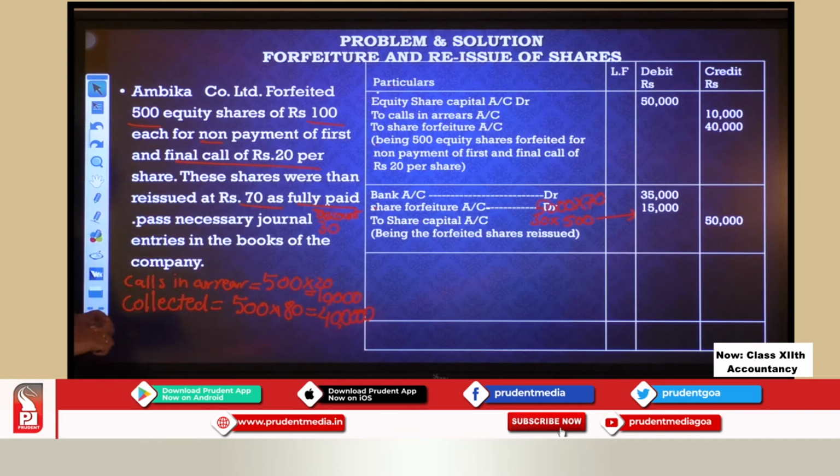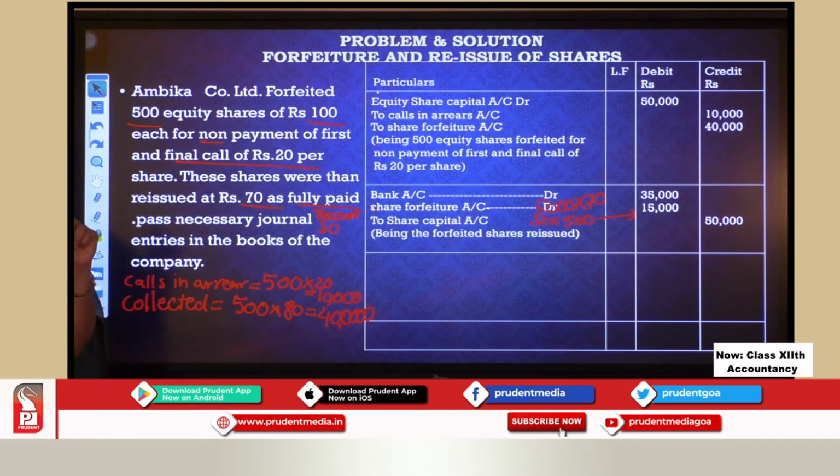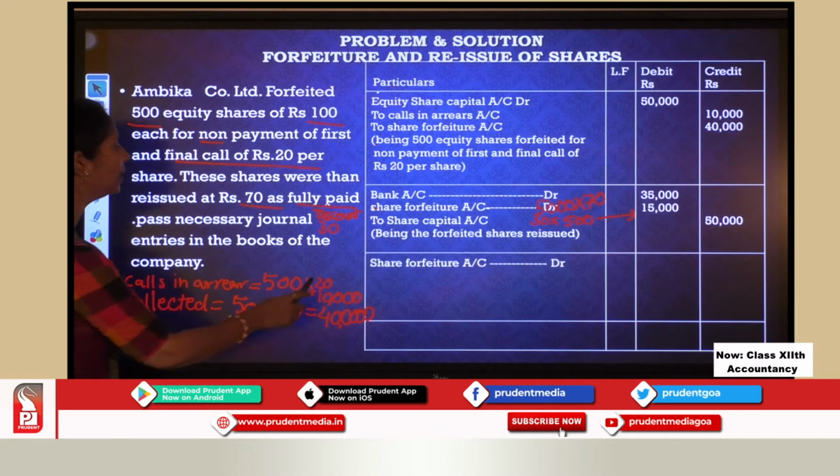Okay. Now see how much I had in share forfeiture account. I had 40,000. How much did I use now for making that discount good? 15,000. Okay, I had 40,000. I used 15,000. How much is remaining with me? 25,000. Is it not my profit? Yes. So this profit I am going to transfer where? It is capital nature. So where am I going to transfer? I am going to transfer to capital reserve.